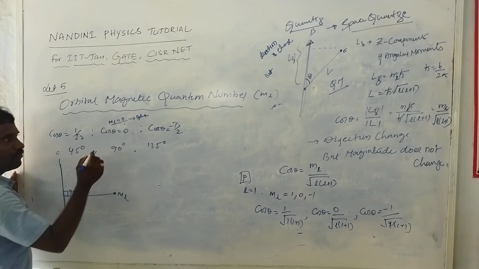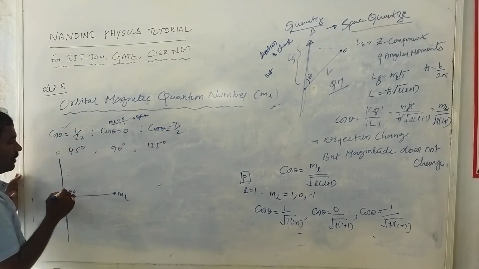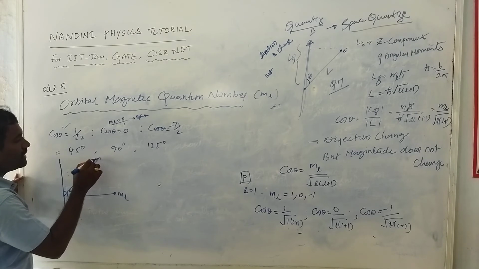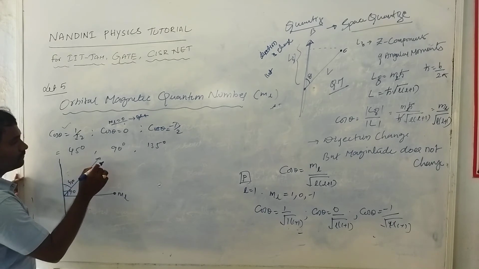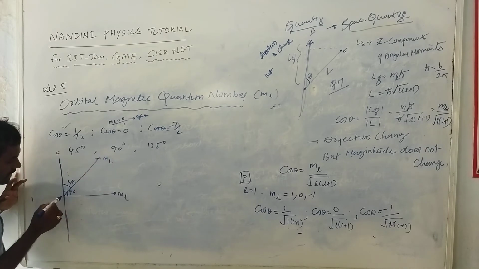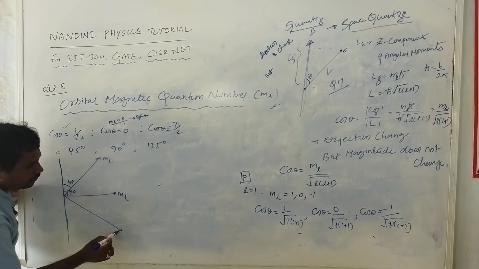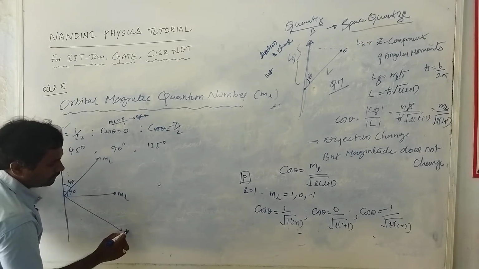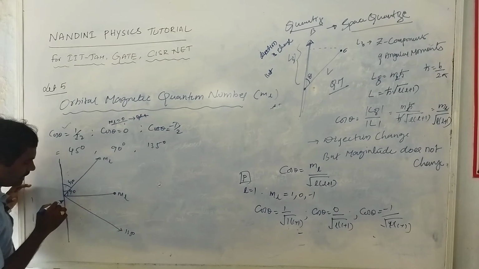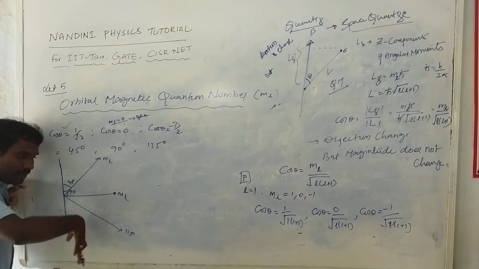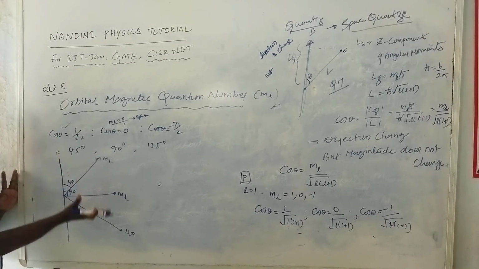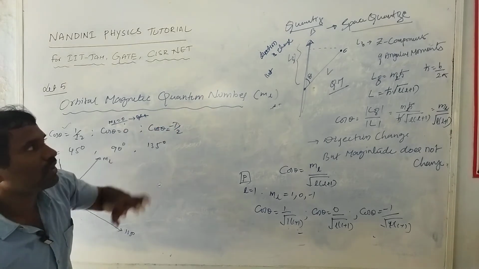If you consider the first case, this magnetic momentum is shifted into this direction, at an angle of 45 degrees. This is another orientation, at 135 degrees. So the magnetic quantum number will be oriented in all directions. This is called space quantization.